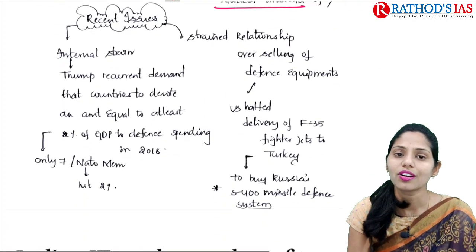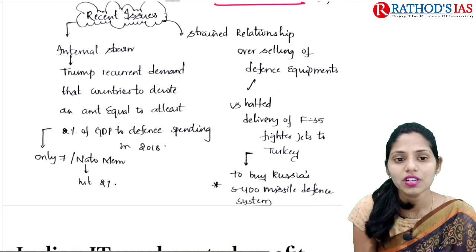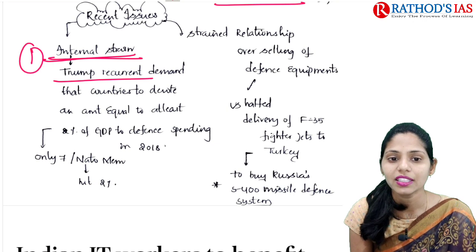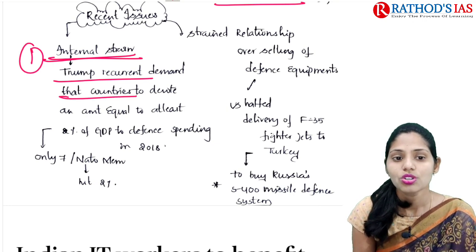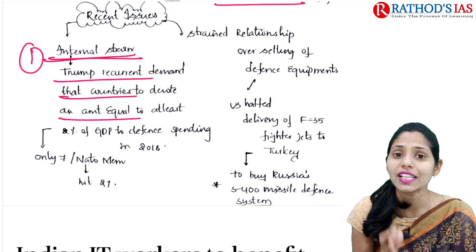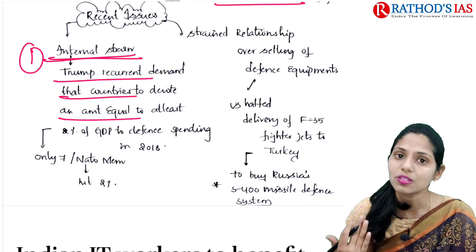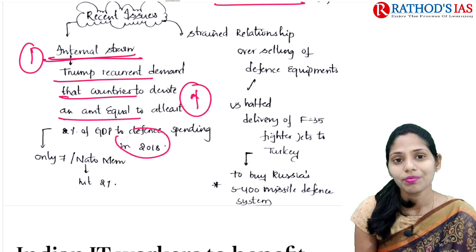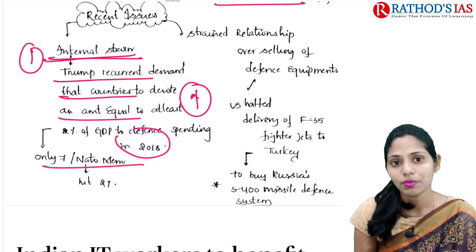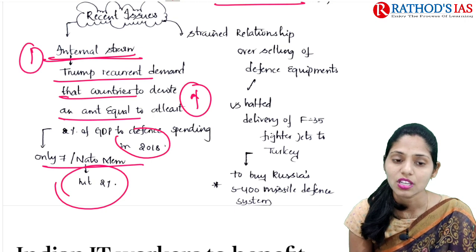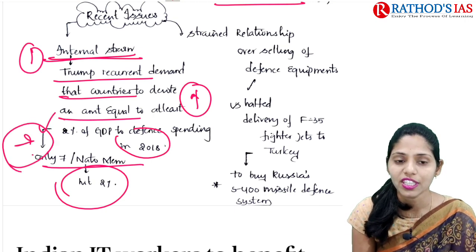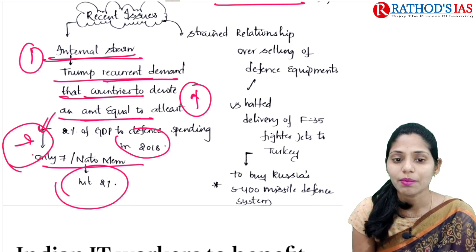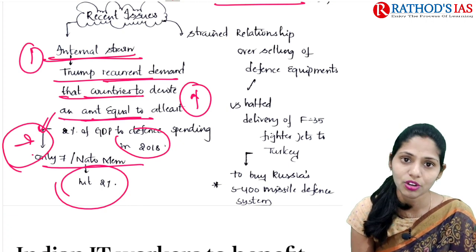Now let us see what the recent issues regarding NATO are. The first one is internal strain, because Trump has been recurrently demanding that member countries of NATO devote an amount equal to at least 2% of GDP to defense, as set in 2018. Because of increased pressure, as of now only 7 out of all NATO members are contributing about 2%. But what about the remaining countries? They are not offering. Because of this, Trump keeps demanding that countries devote at least 2% of their GDP to defense.